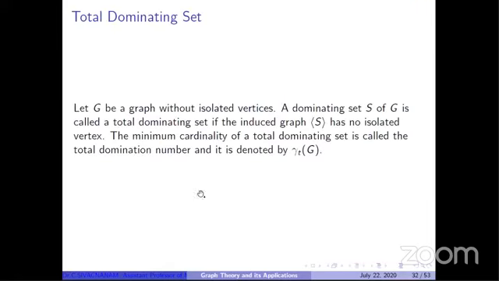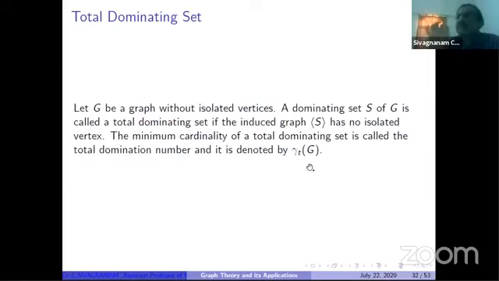gamma T of G. So total dominating set means it is a dominating set whose induced graph has no isolated vertex. That type of dominating set is called a total dominating set, and the minimum cardinality of the total dominating set is called the total domination number. So what is the answer for the question now?